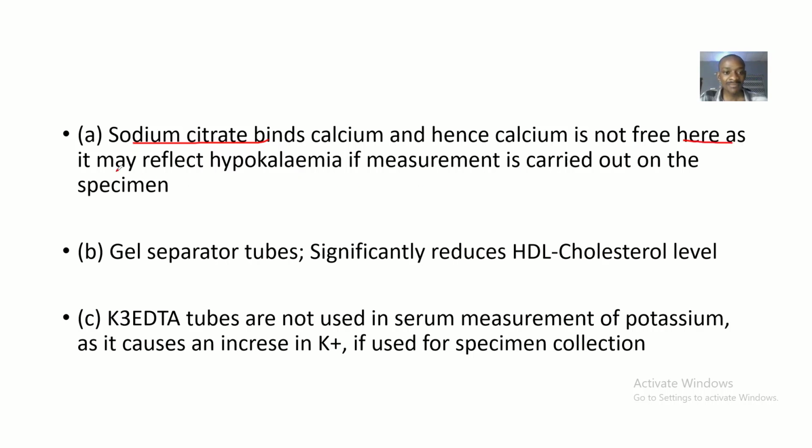As it may reflect hypokalemia if measurement is carried out on the specimen. So if you use the sodium citrate anticoagulant to preserve a specimen that you want to assess for calcium, this anticoagulant binds calcium and does not leave calcium in free circulation. Do you understand? So you might report a false hypokalemia.